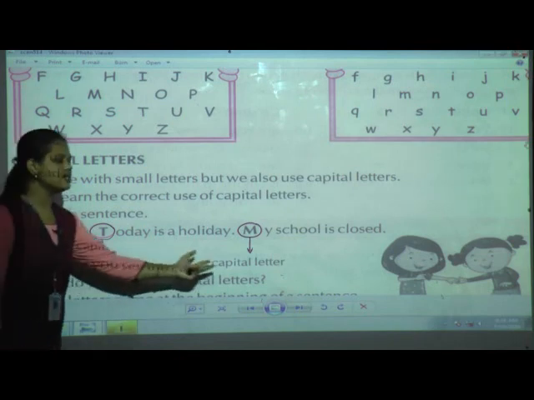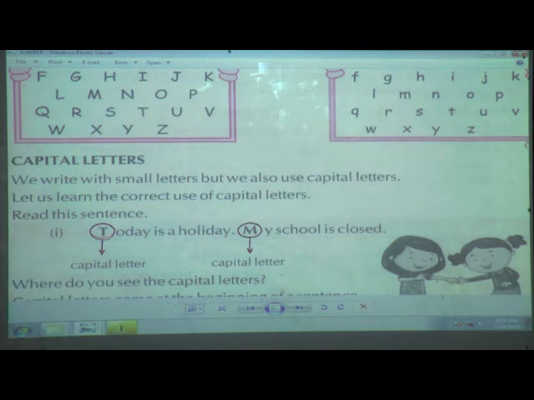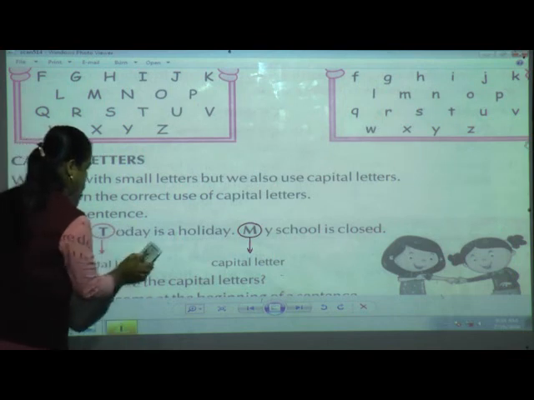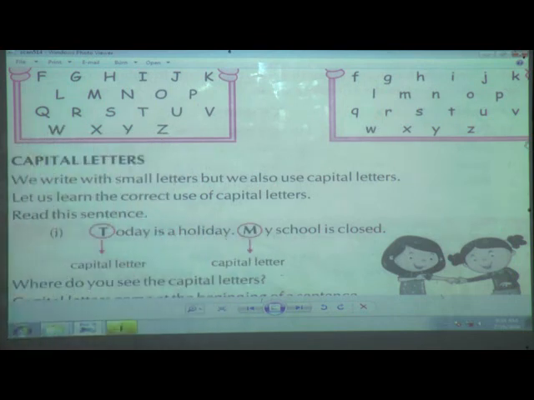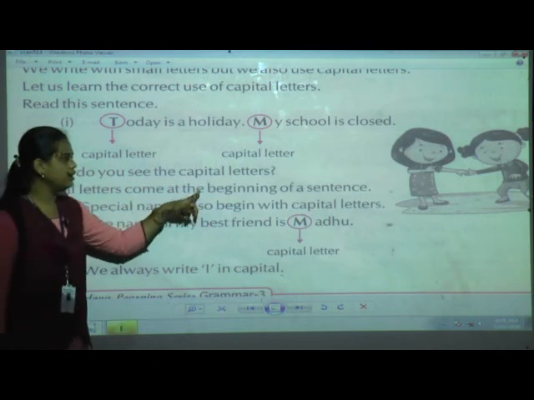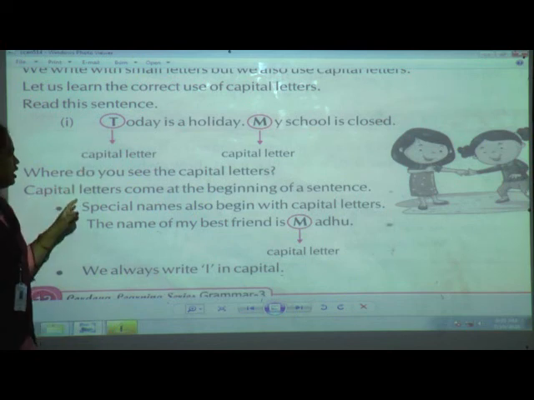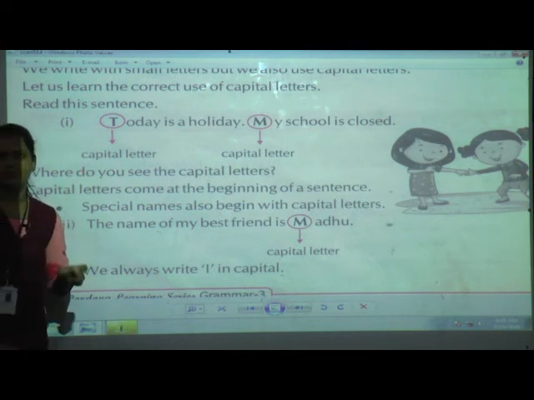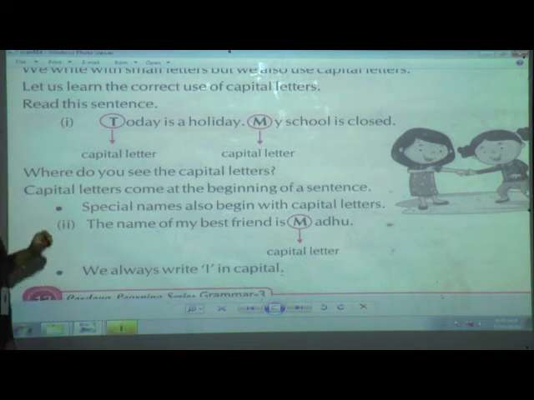Whenever the sentence has started, that time you can see the capital letters. Now here see, capital letters come at the beginning of a sentence. I have told you that capital letters come when we have to start the sentence. When it is beginning, that time we write the capital letter.